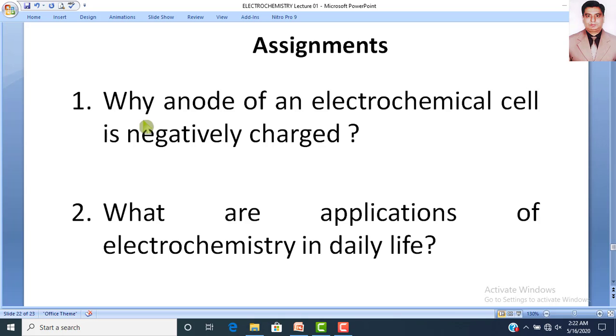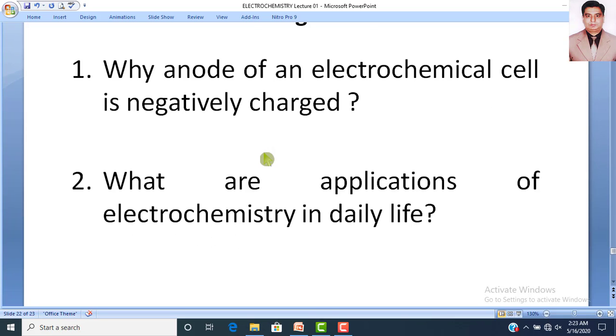Dear students, now at the end of the lecture, you have to complete the following assignments. Number one, the first question that I have told in my lecture, please explain why the anode of an electrochemical cell is negatively charged. As I have told you in my lecture, in an electrolytic cell, the anode is positively charged. But why is the anode of an electrochemical cell negatively charged?